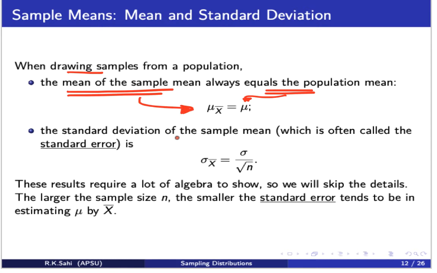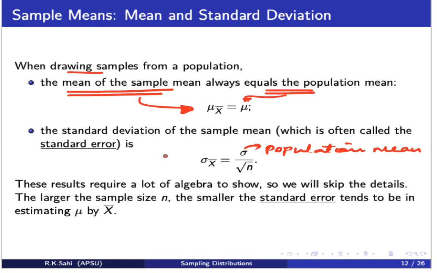The standard deviation of the sample mean is given by sigma, which is the population standard deviation. Remember, sigma on its own with no subscripts is the population standard deviation. And we divide this by the square root of the sample size. This gives the standard deviation of the sample means. There's a lot of algebra behind this, but I just showed you how the graphical image looks in the previous slide.